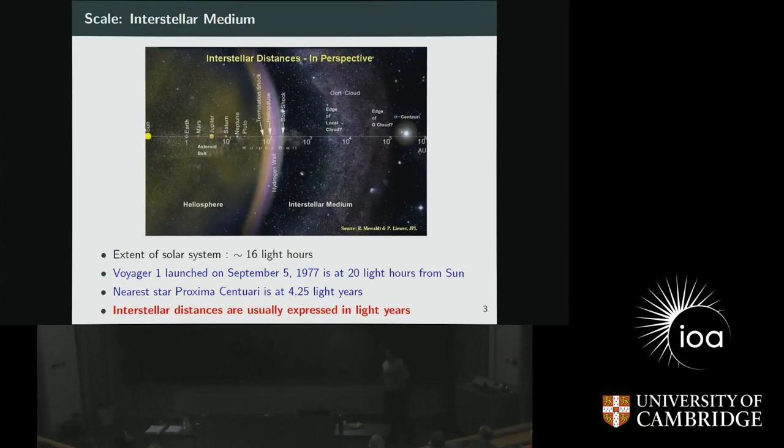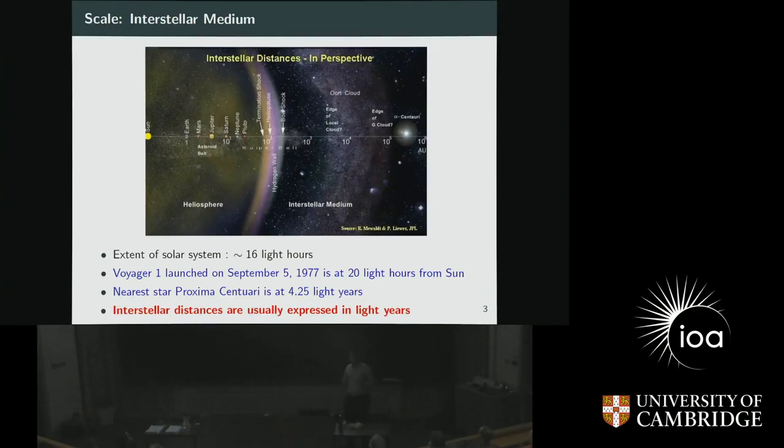Pluto is not at the edge of the solar system. The extent of the solar system is much more. It's like 16 light hours in that unit. NASA sent a probe called Voyager 1, launched on September 5, 1977, which just recently entered what is called interstellar space. So it has left the extent of the solar system and has gone into interstellar space.